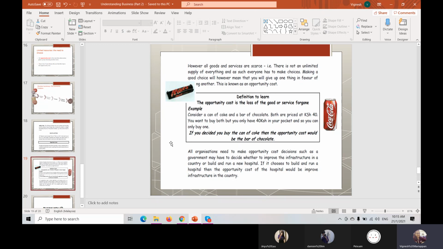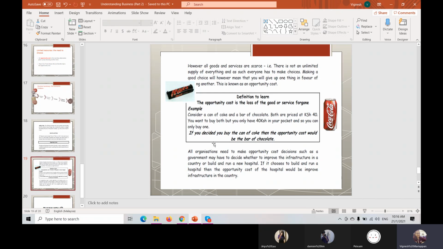Correct or not? Understand? Why can't I buy both? Because you only have $40. One is $40, one more is $40. You're supposed to have $80, but you only have $40.